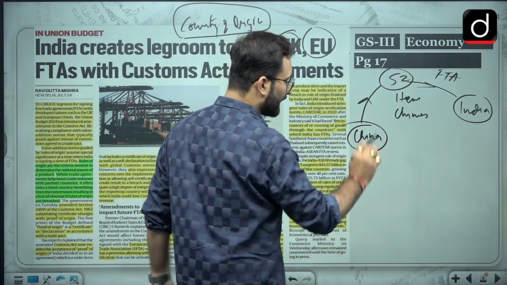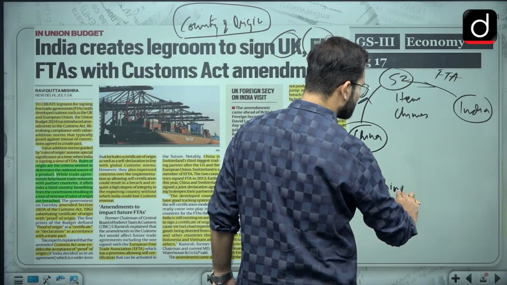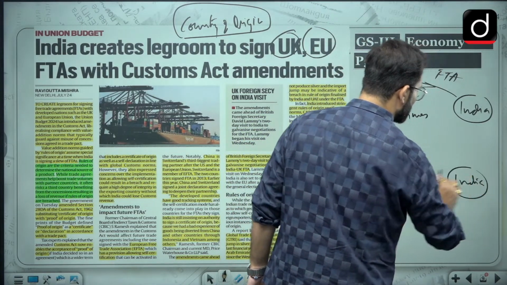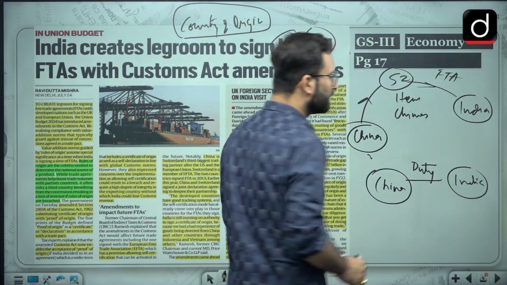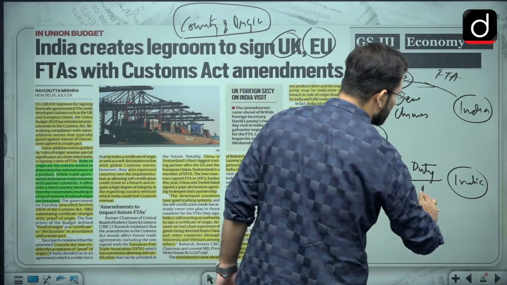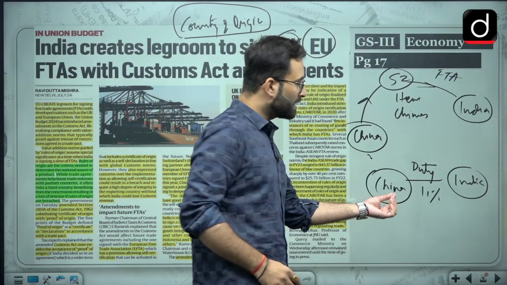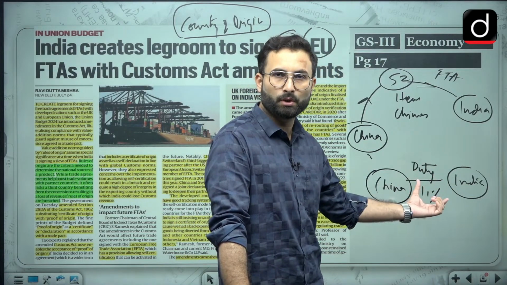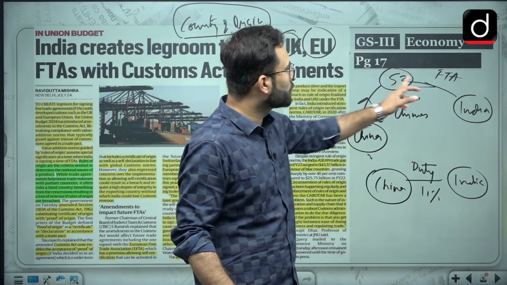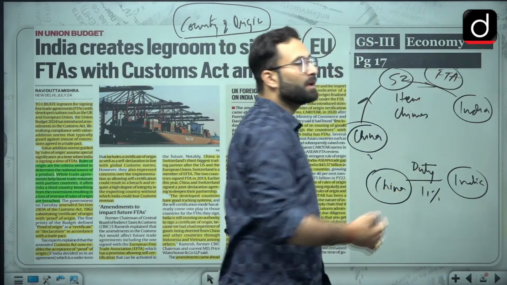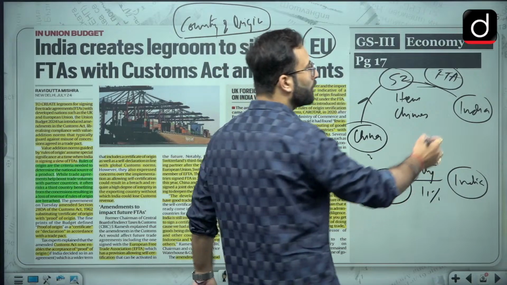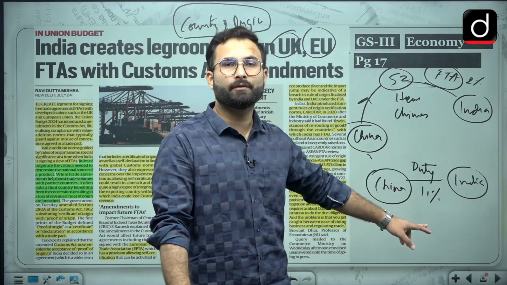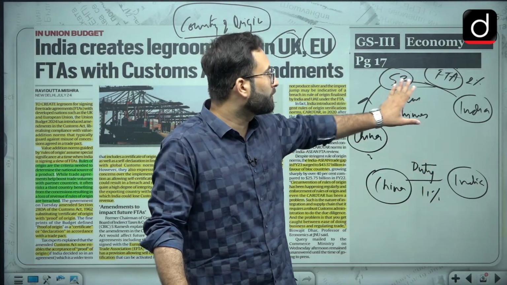If China sends something directly to India, various duties are to be paid, let's say a duty of nearly 11%. This 11% revenue should have come to India because of the imported item. But through this route, because we have an FTA with Switzerland, we are getting only 2% duty. In that case, we are losing revenue of around 9%. So that is the issue of country of origin.